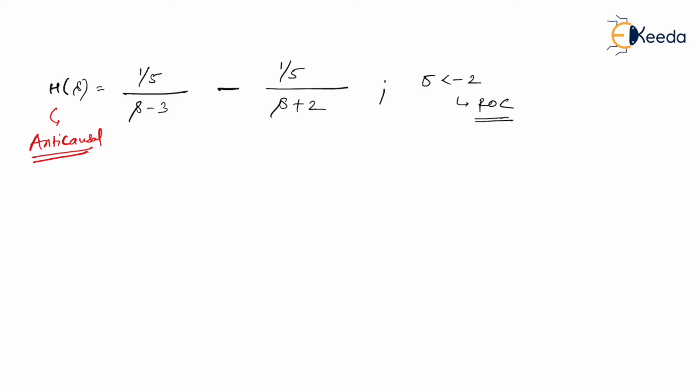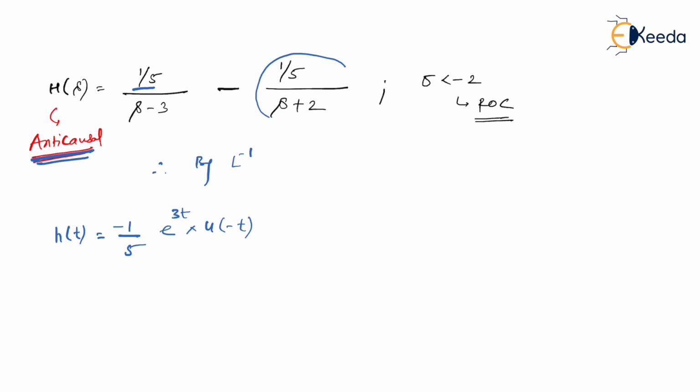So let us take the inverse Laplace. H of s will become h of t. 1 by 5 is a constant. 1 upon s minus 3 is e to the power 3t. And since it is anti-causal, it is going to get multiplied by minus of u of minus t. So I can put that negative sign here.